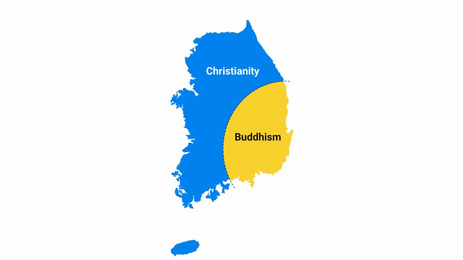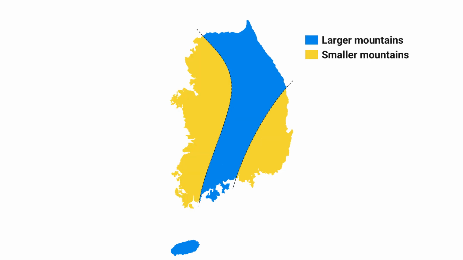Buddhism is the second largest religion in South Korea and much older. Buddhism was introduced to South Korea in the 4th century during the Three Kingdoms period, when Korea was split into 3 different states. The second map looks at where South Korea's mountains are, with the largest mountain ranges being on the eastern side, even though the whole of South Korea is mountainous.